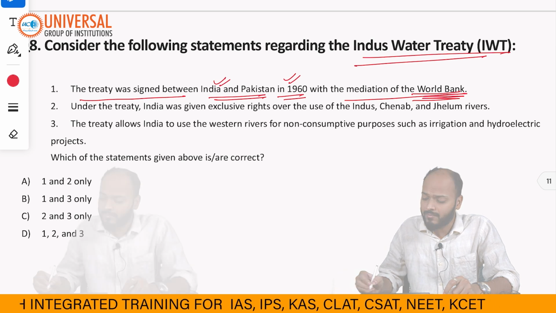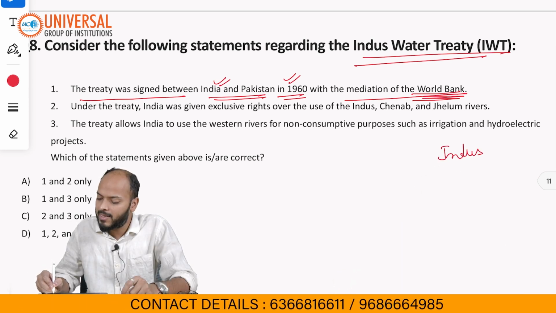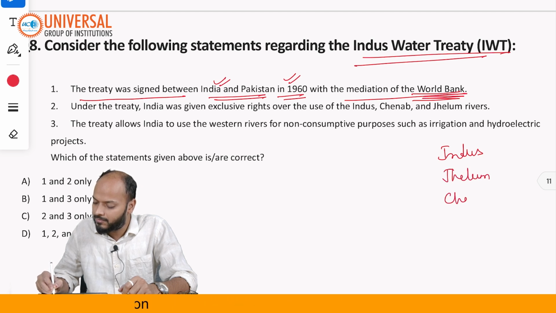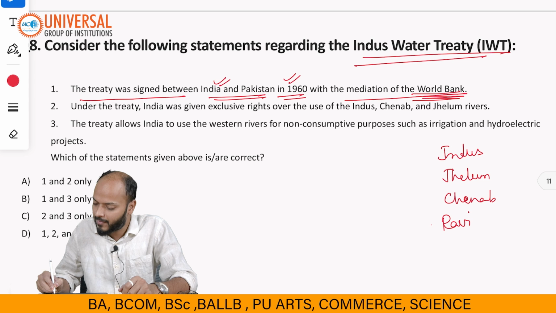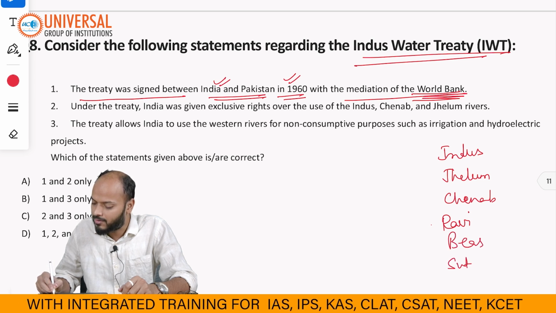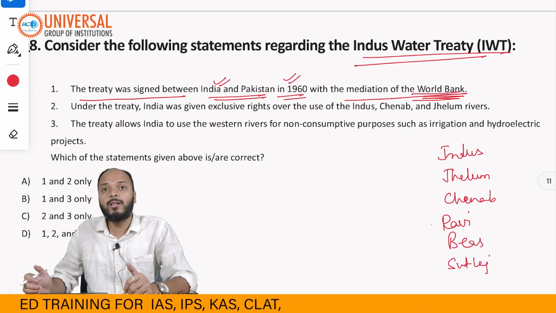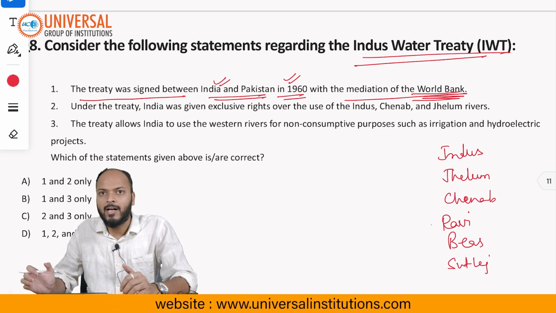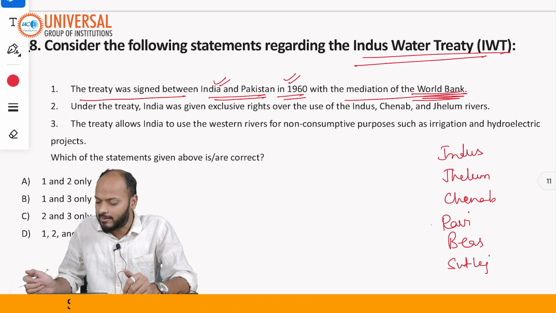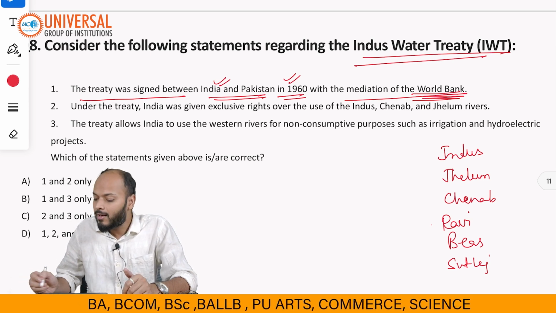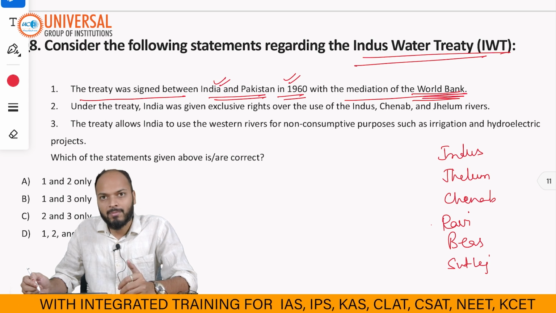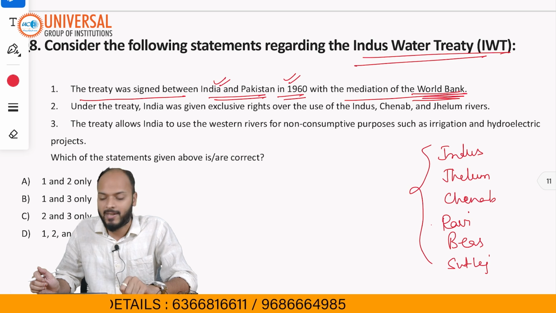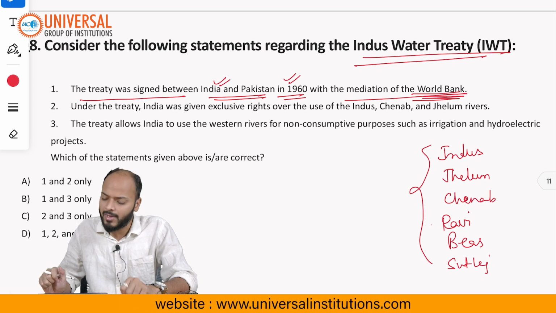As per this treaty, the Indus plus its 5 tributaries, namely Indus, Jhelum, Chenab, Ravi, Byas and Satluj. Some of these 6 rivers originate in Tibet, most of them originate in India, and ultimately flow into Pakistan and then to the Arabian Sea. So the purpose of this treaty was how the water of these 6 rivers will be shared between India and Pakistan, right? So this treaty was signed in 1960 between India and Pakistan.